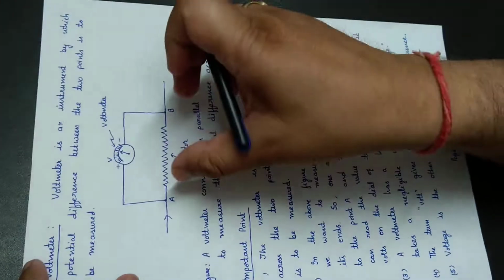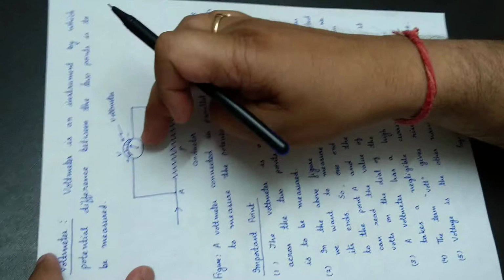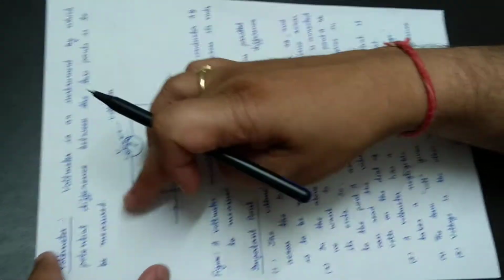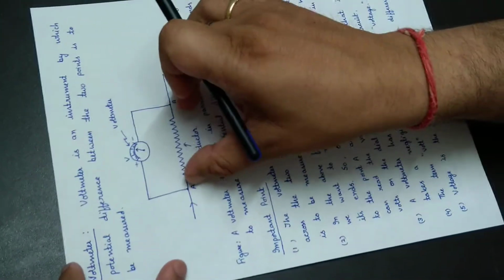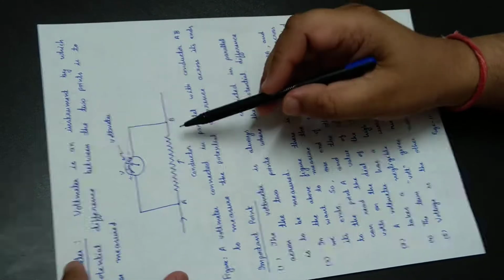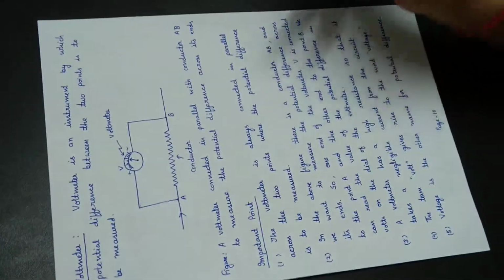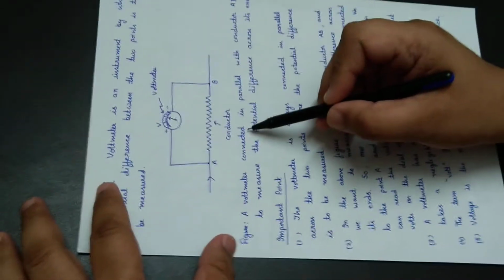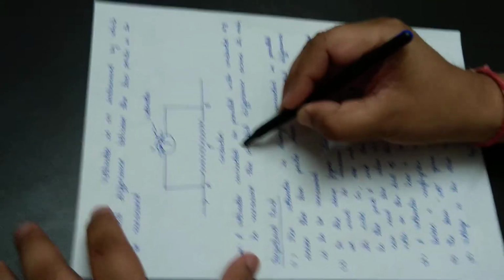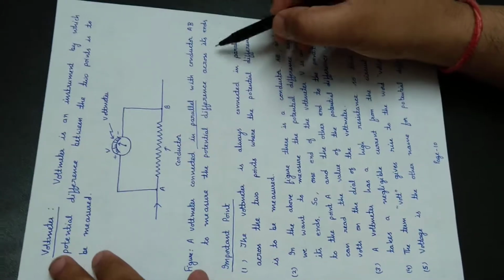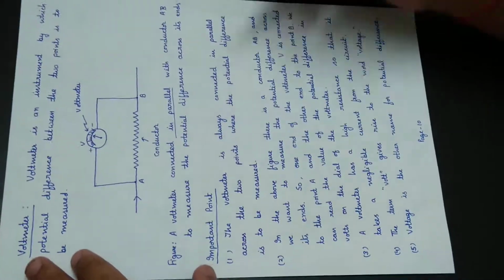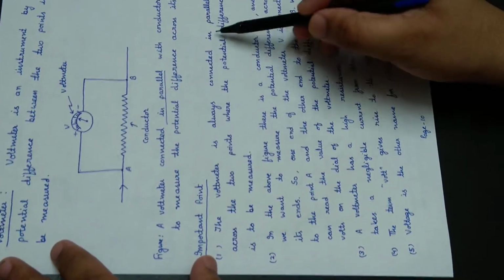This is a voltmeter. It gives the direct reading across the points AB, and this connection is called parallel combination. Voltmeter is always connected to the conductor in parallel combination. There are 2 combinations we will discuss later on, the series combination and parallel combination. A voltmeter is connected in parallel with conductor AB to measure the potential difference across its ends. Important point: the voltmeter is always connected in parallel.